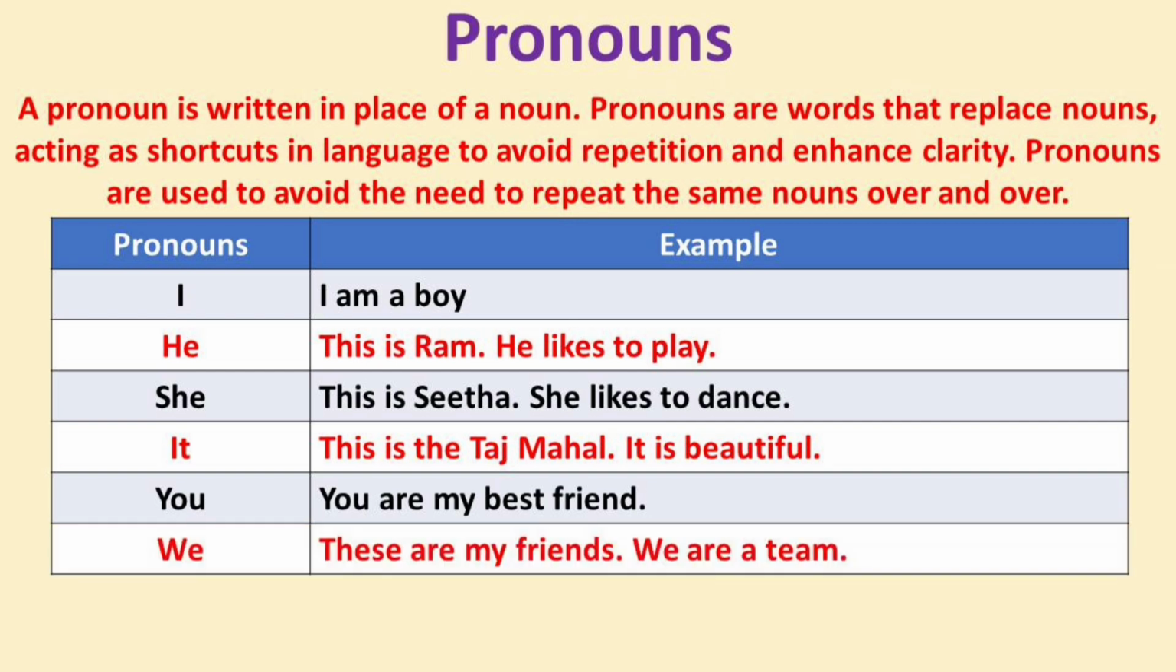Next, pronoun is we. Example is, these are my friends. We are a team. Here my friends is noun. For first sentence, these are my friends. For next sentence, my friends are a team. A pronoun we is written in place of a noun my friends.